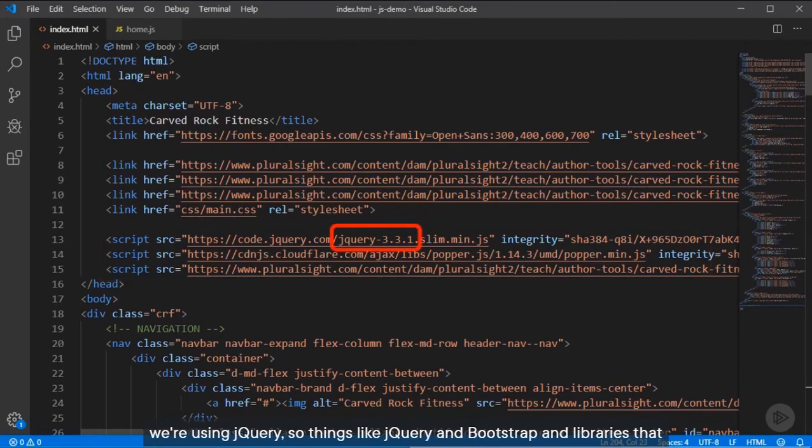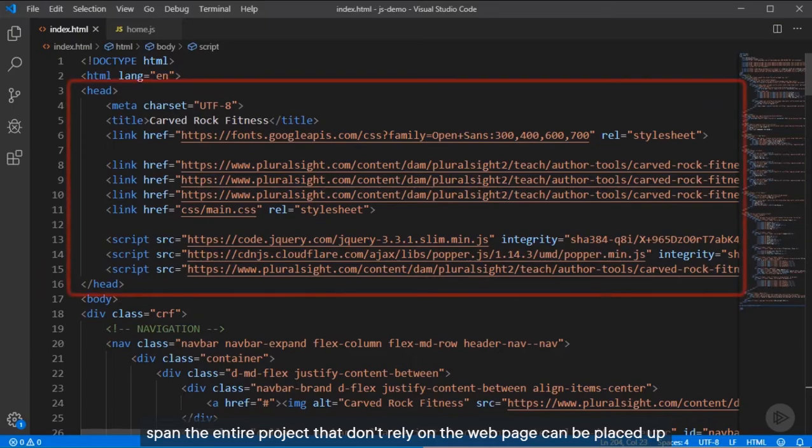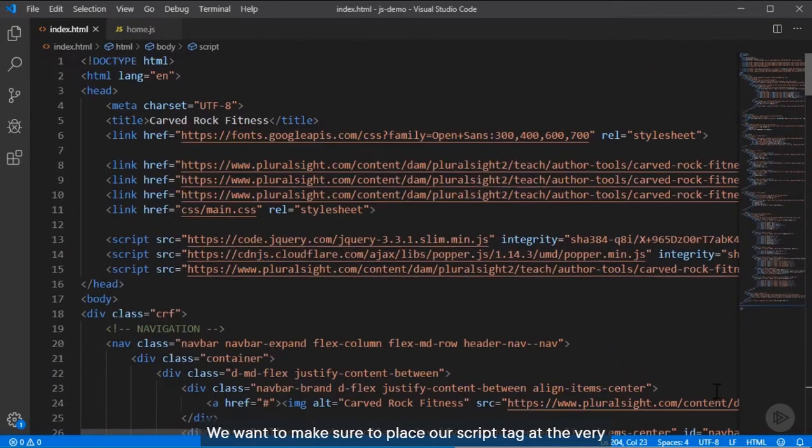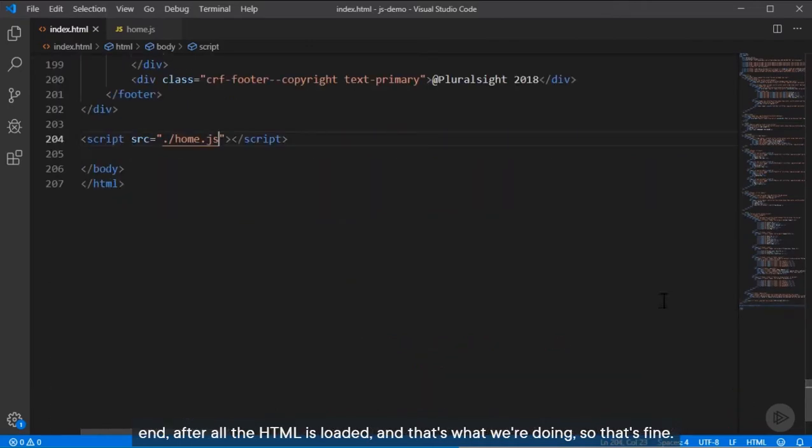So things like jQuery and Bootstrap and libraries that span the entire project that don't rely on the web page can be placed up here in the head section. But we're not going to be doing that in this course because the JavaScript that we write needs to be able to modify the web page. So it actually wouldn't work if we placed our script tag here. We want to make sure to place our script tag at the very end after all the HTML is loaded. And that's what we're doing, so that's fine.